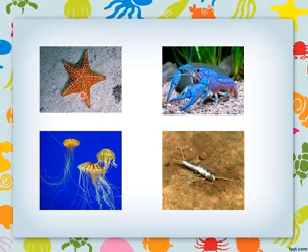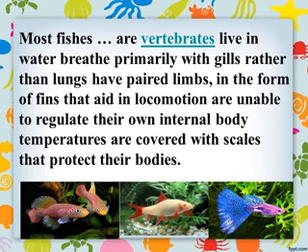Their names include the word fish, but these are not fish. These are invertebrates; the vertebral column, the backbone, is absent in them.